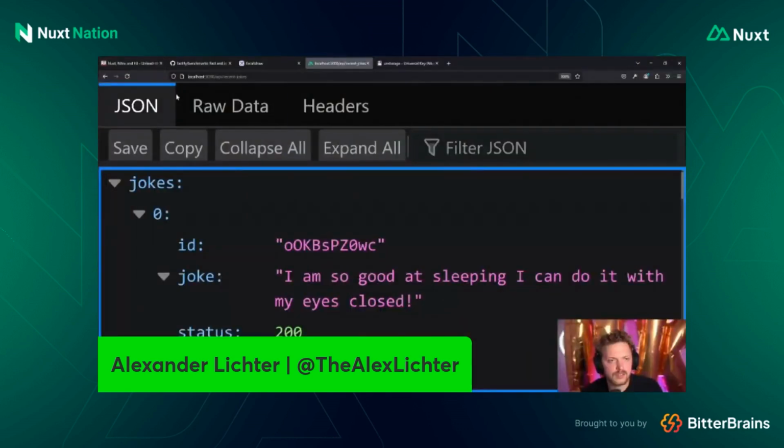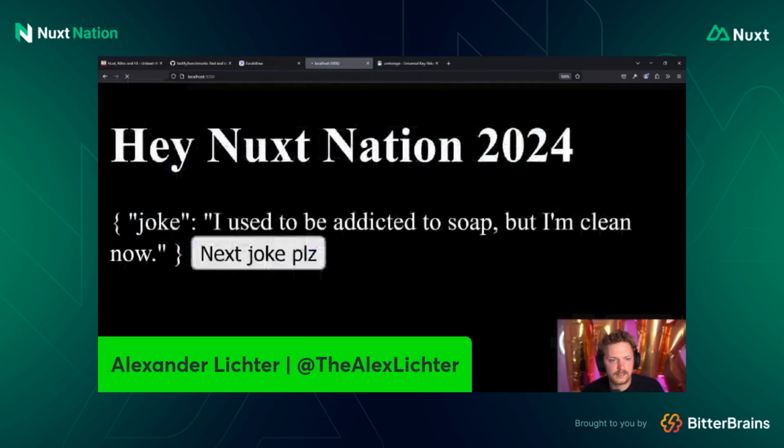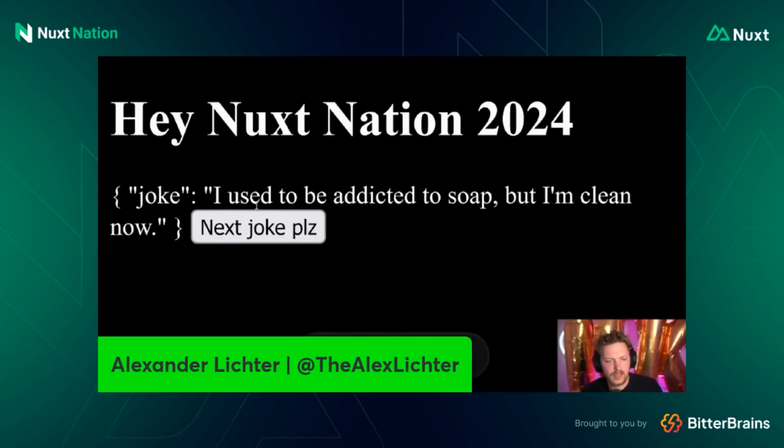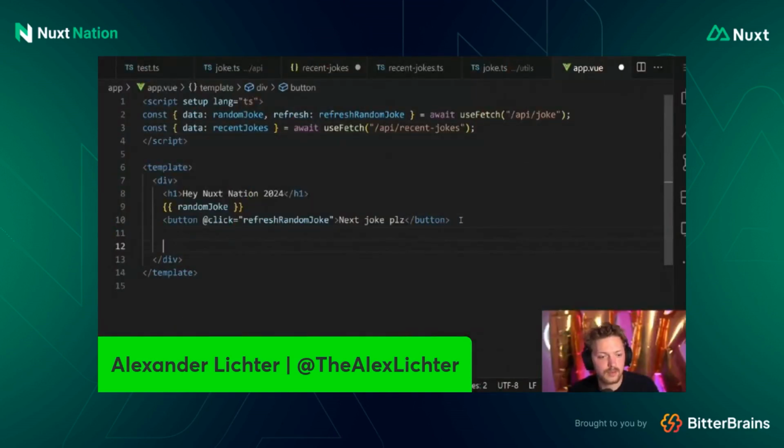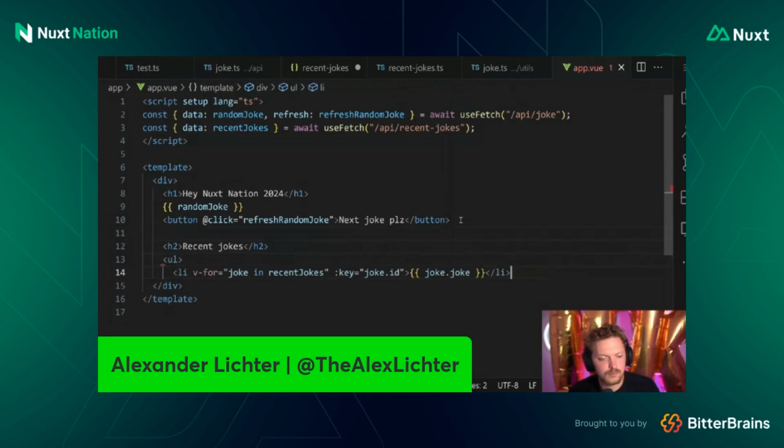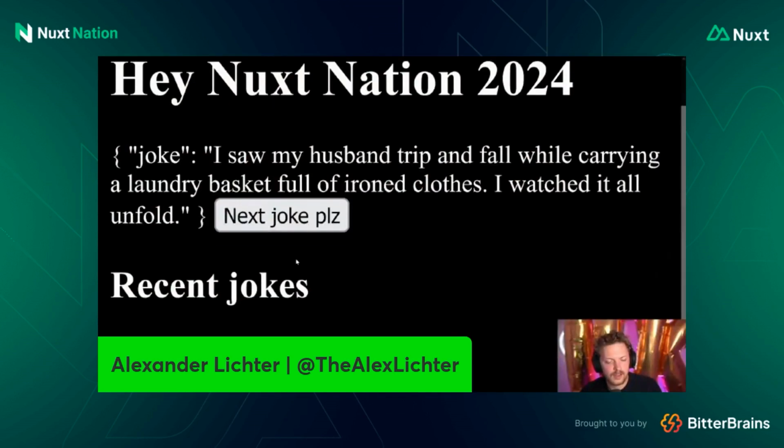Let's see if that works, and if not, what we need to do to fix it. So we have the joke here, and we can refresh the joke. That works. The recent jokes are not shown yet because we don't show them anymore. So let's say h2 recent jokes and, well, just publish them. Why not? That sounds like a lovely idea. So we have jokes here.